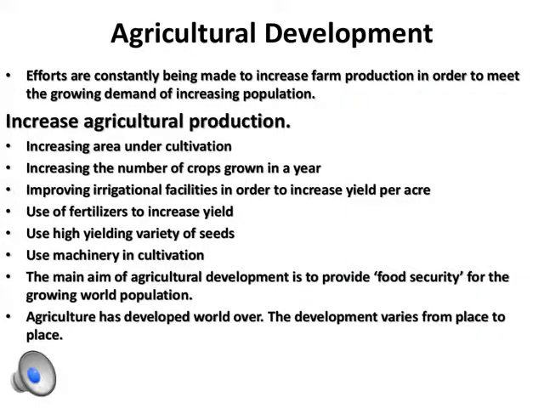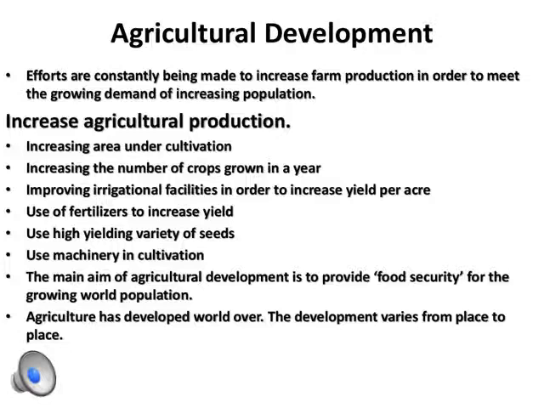Then the next is agricultural development. Now, what is agricultural development? Agricultural development refers to the efforts made to increase and improve the farm production in order to meet the growing demand of the increasing population. This includes better farming practices, better crop varieties, and awareness of farmers.